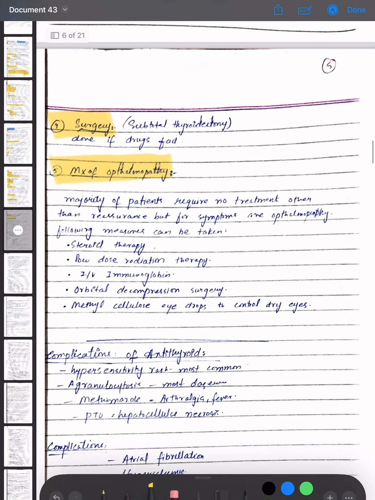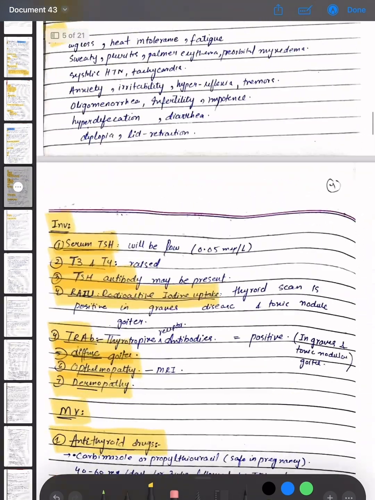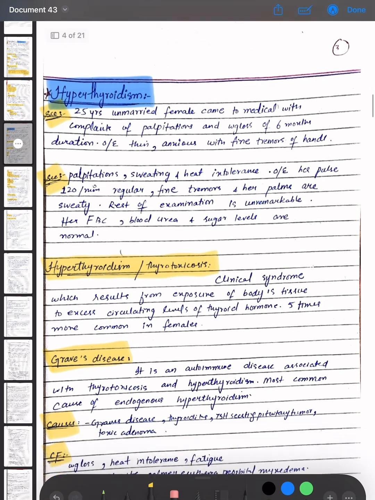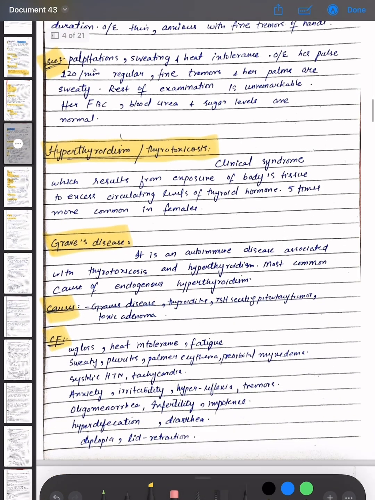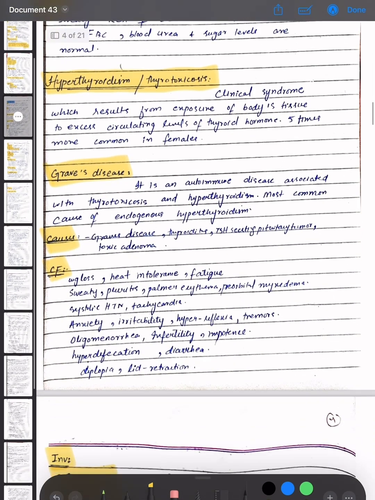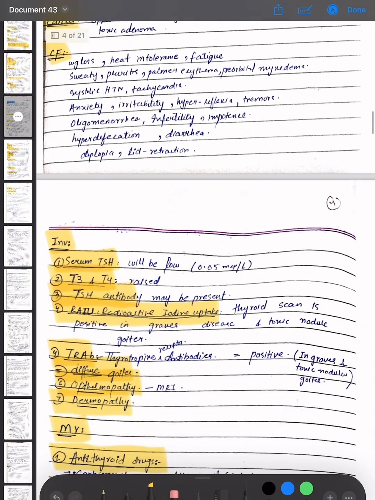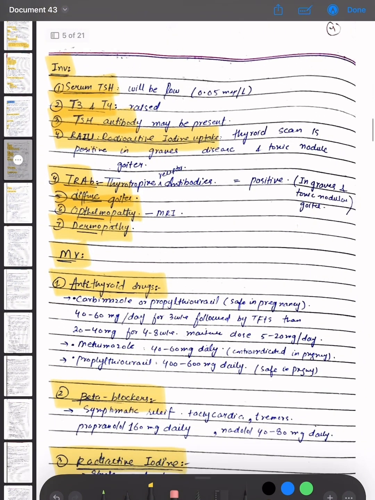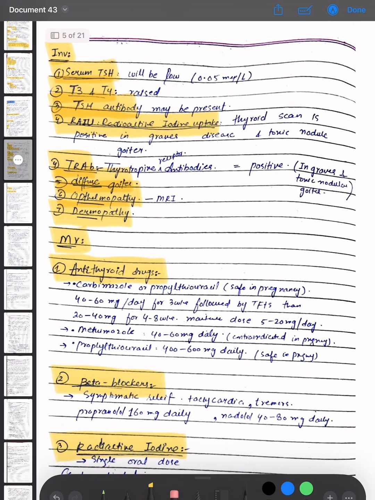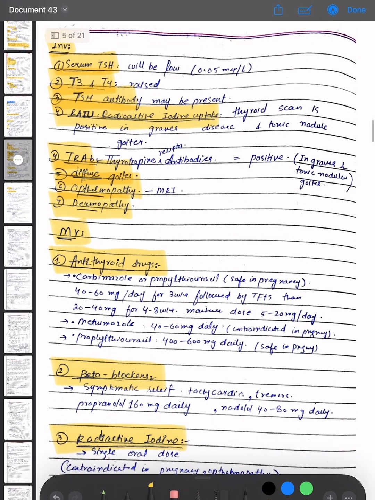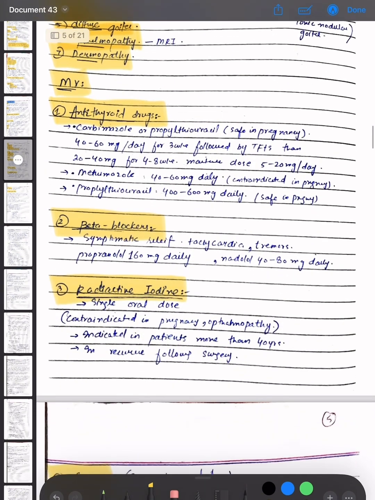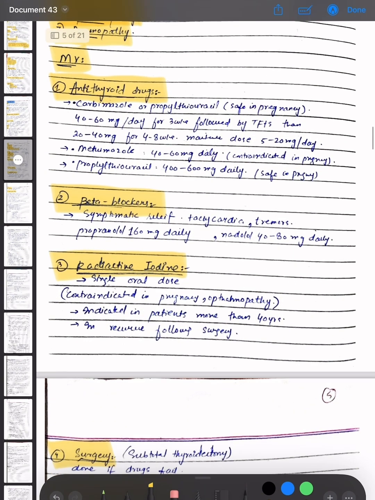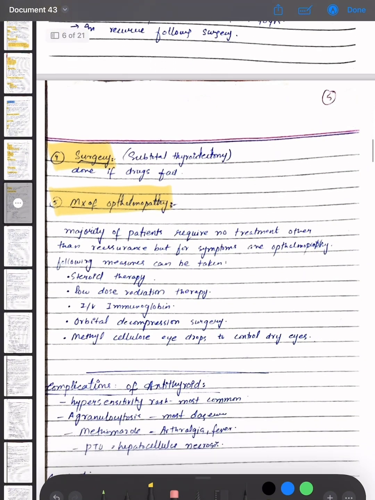So we have discussed the topic hyperthyroidism, its scenario, then the definition of hyperthyroidism or thyrotoxicosis, then Graves' disease, the causes, the clinical features, then the investigation options which are serum TSH, T3 and T4, TSH antibody, radioactive iodine uptake, then thyrotropin receptor antibodies, diffuse goiter, ophthalmopathy and dermopathy. The management options are antithyroid drugs, beta blockers, radioactive iodine and surgery, then the management of ophthalmopathy.